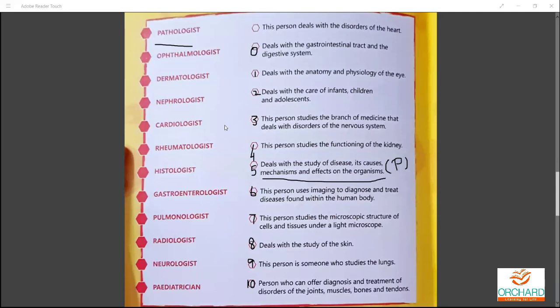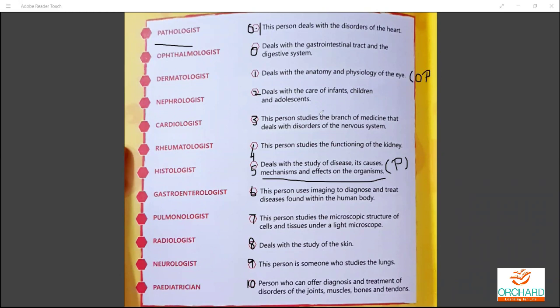No, it's not the 10th one. Ophthalmology is like studying about eyes and all those things. So that's the answer. Now match it here. I'll mark this as 0.1. I didn't see this, so mark with this. Now mark your answer. Yes, very good. So this will be the answer for your ophthalmologist. Okay, so ophthalmologist is here.